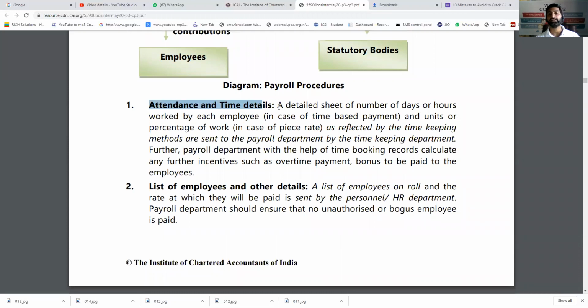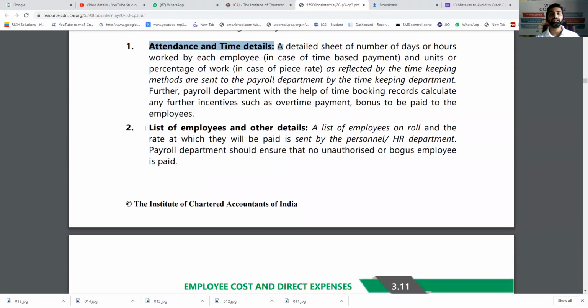So attendance and time details are collected first, step number 1. List of employees and other details are taken from HR department.